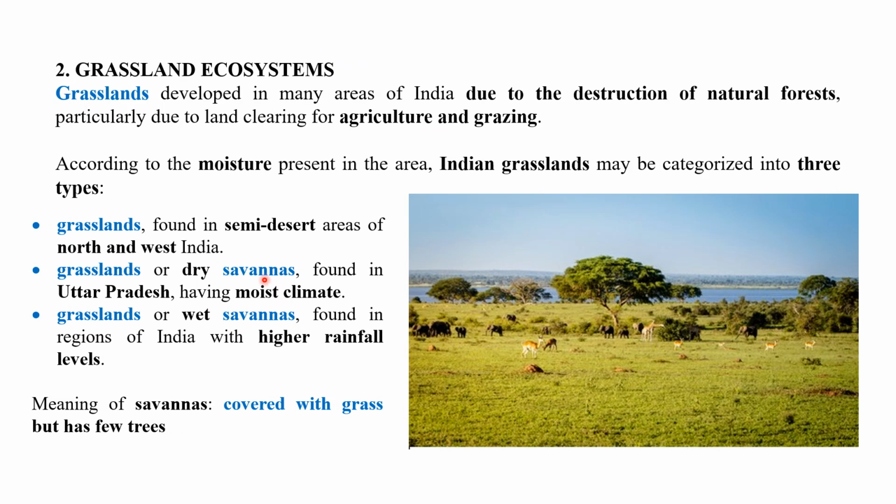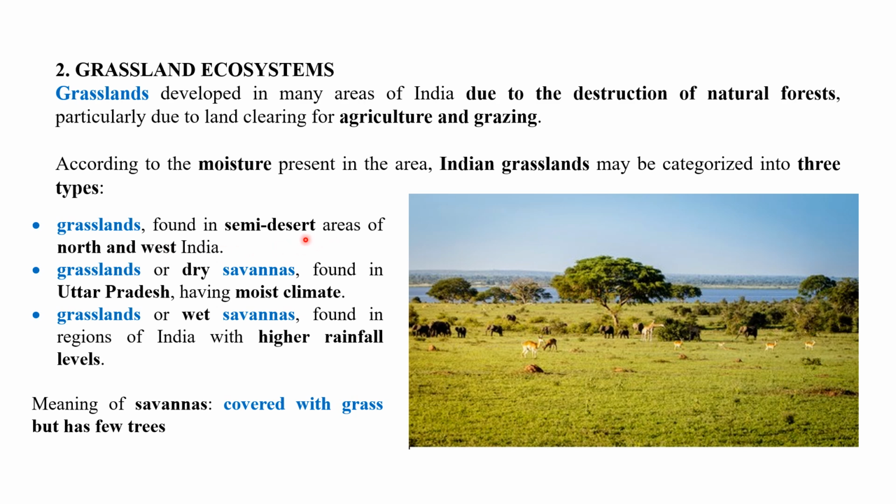Now, the next ecosystem is the grassland ecosystem. Grassland ecosystems developed in many areas of India due to destruction of natural forests, partly due to land clearing for agriculture and grazing purposes. So whenever we clear land or go for deforestation, the grassland ecosystem may generate. According to the moisture present in the area, Indian grasslands may be categorized in three categories.